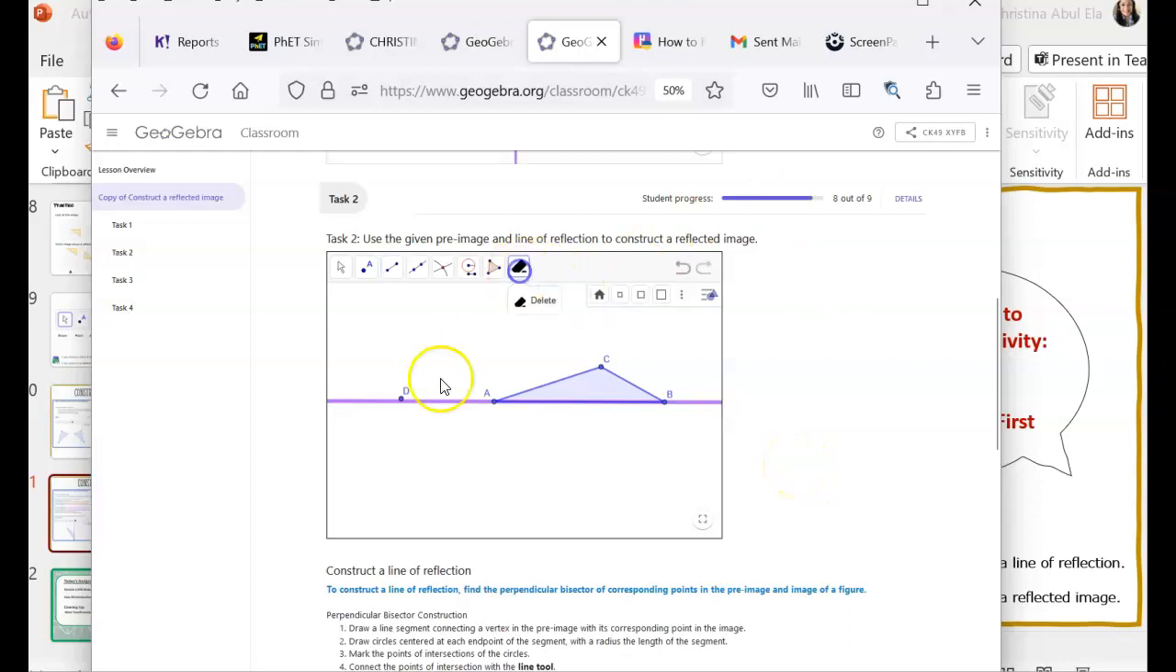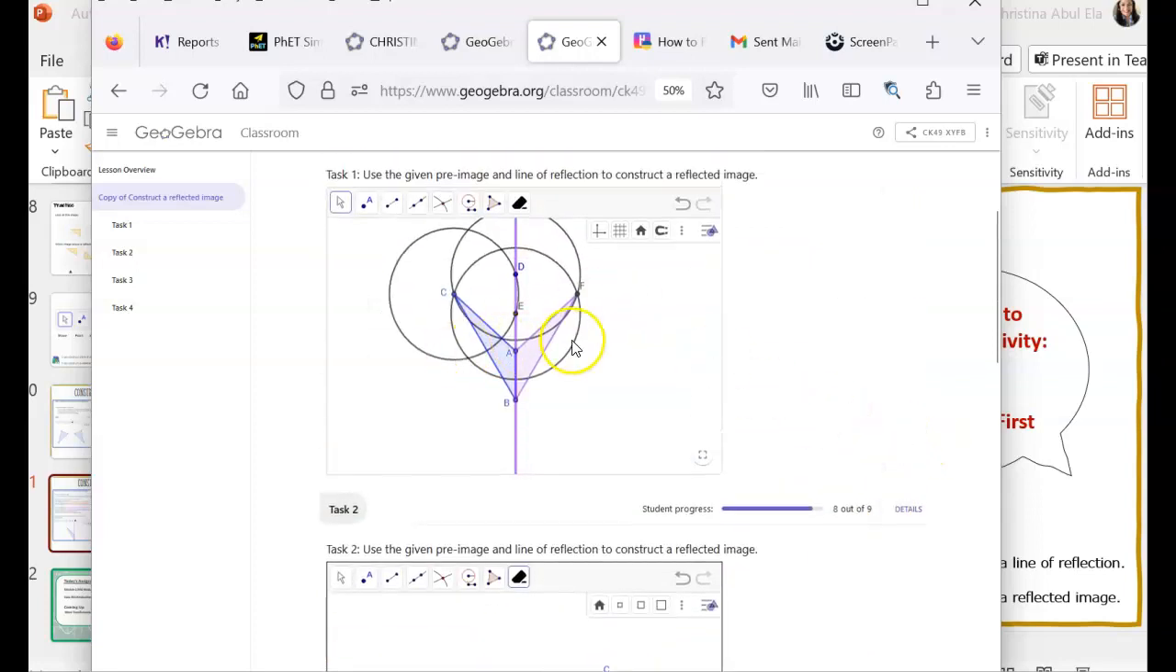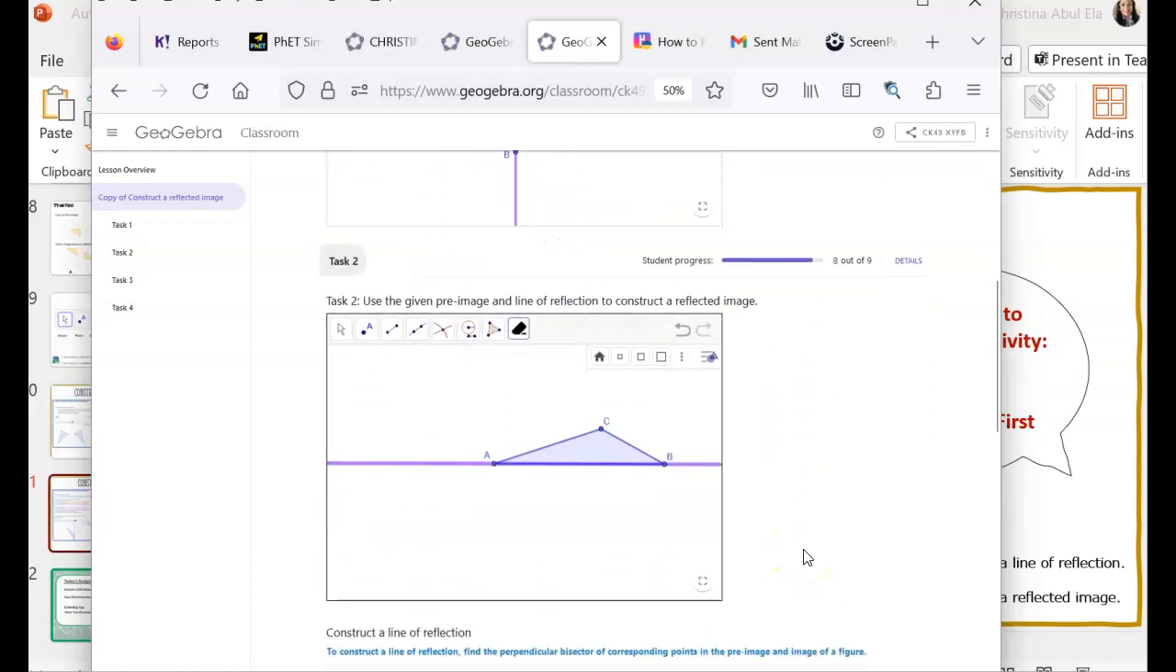This D was here from the last time, so let me erase that. And this time again, we have to use point C to do our reflection because A and B are on the line of reflection, so they're not going to move. And also what makes this one different is that we're reflecting top down, whereas up here we were going from left to right. So you just want to be careful you're grabbing the right points.